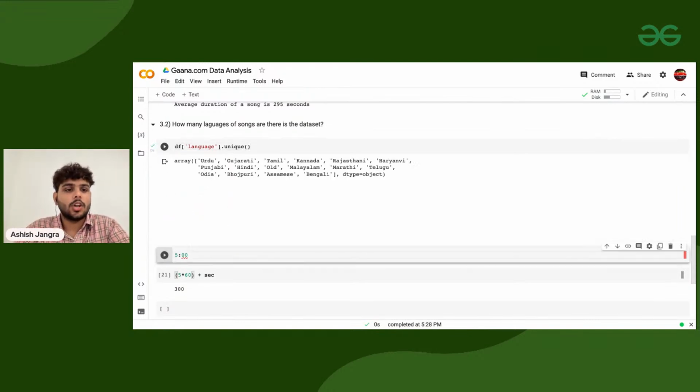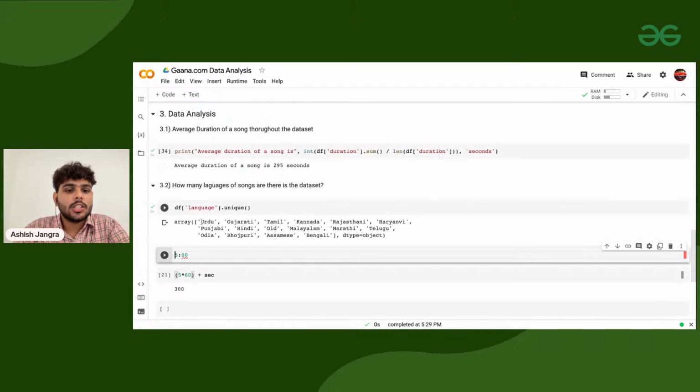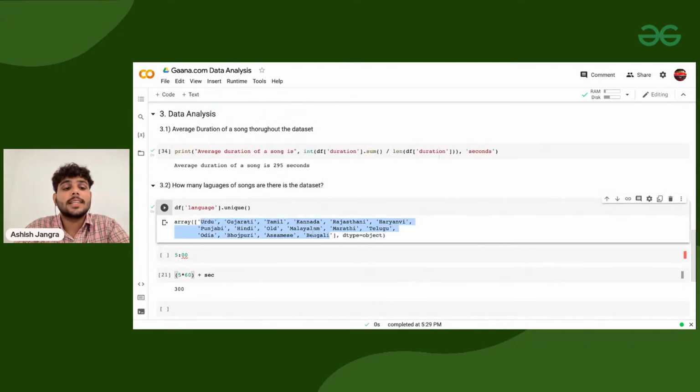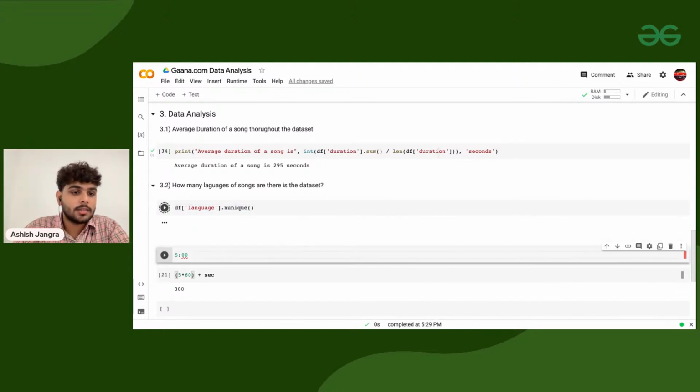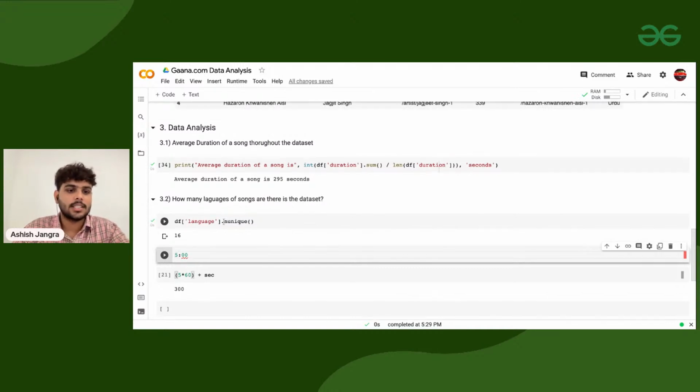If you are executing .unique, this will tell you all the unique values present in this particular column. And here you can see Urdu, Gujarati, Tamil, Kannada, Rajasthani, Haryanvi, Punjabi, and these are all the languages we are having. And if you want to know how many values there are, you can use the nunique function as well, which will give you that there are 16 languages out there.